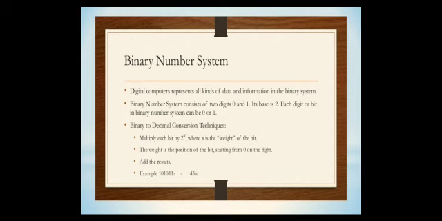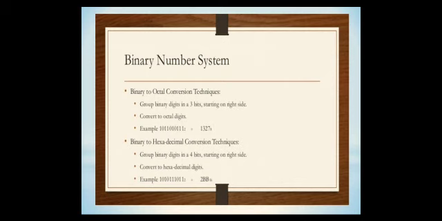Next, coming to binary to octal conversion. Here group the binary digits in 3 bits starting from the right side onwards and convert to octal digits. For example, I take this example and convert binary to octal. And next, coming to the binary to hexa conversion technique, here we take 4 bits starting onwards from the right side and convert to hexadecimal digits. Here I am taking some binary system example.